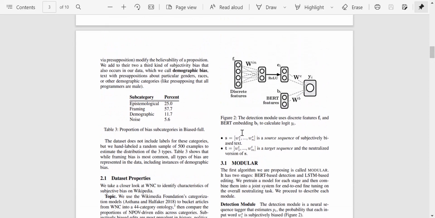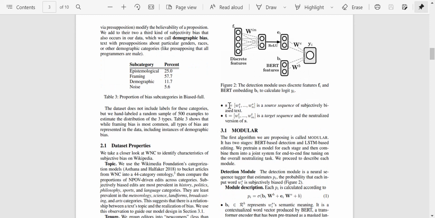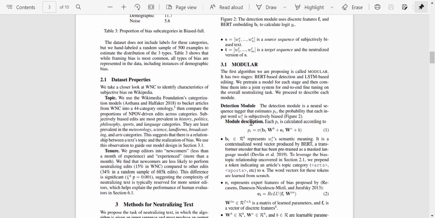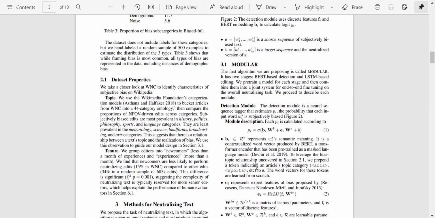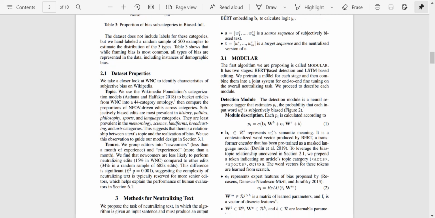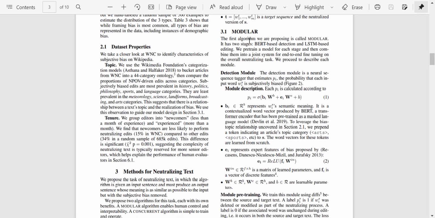So they've just described a notation. A sentence is represented as W1S all the way to WNS, where all these W's are words. So this is a source sequence of subjectively biased text, and this is the target sequence, the target which they want. We'll discuss this figure as well once we encounter it in our text. So let's have a look at the modular algorithm first.